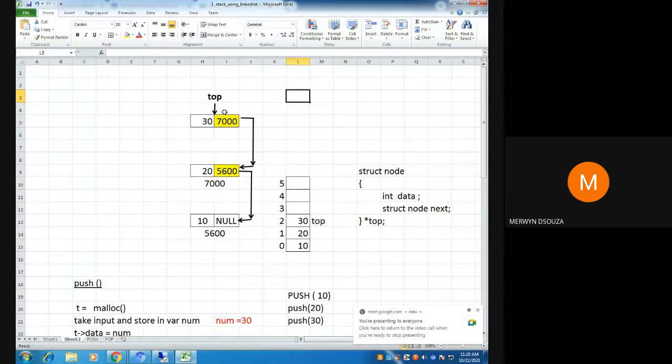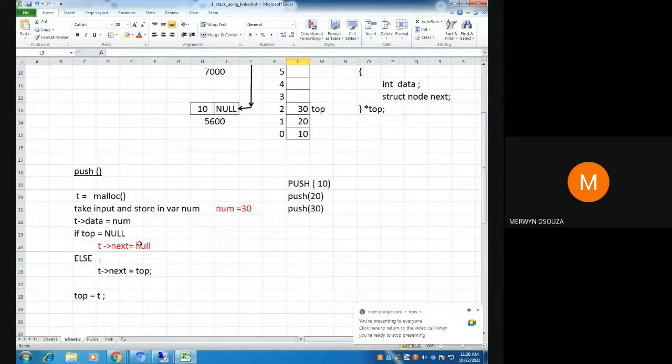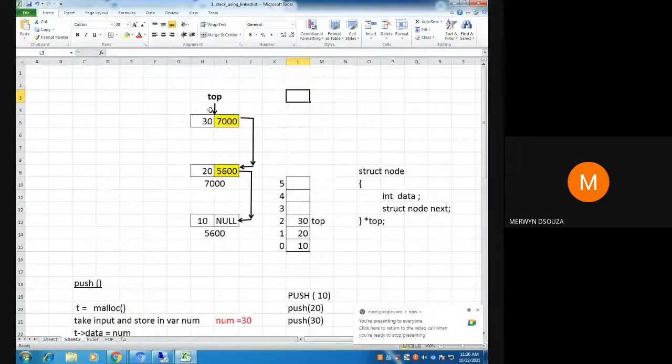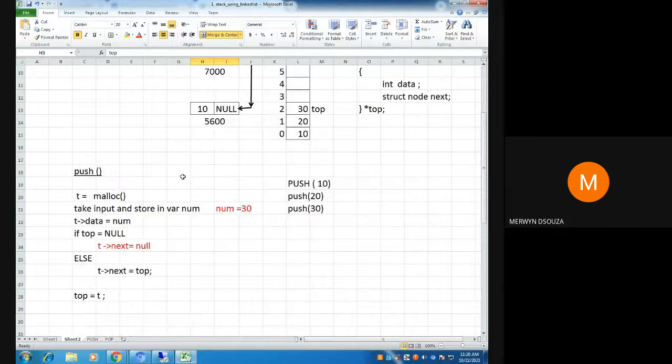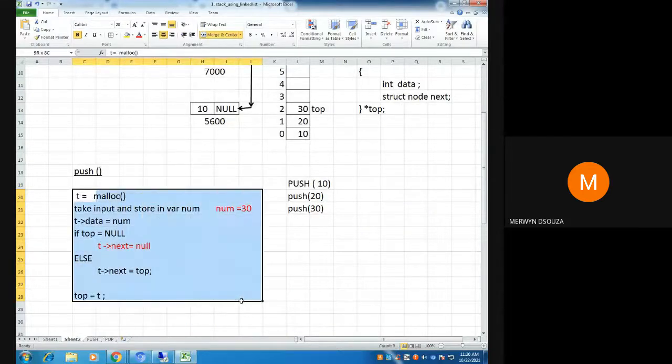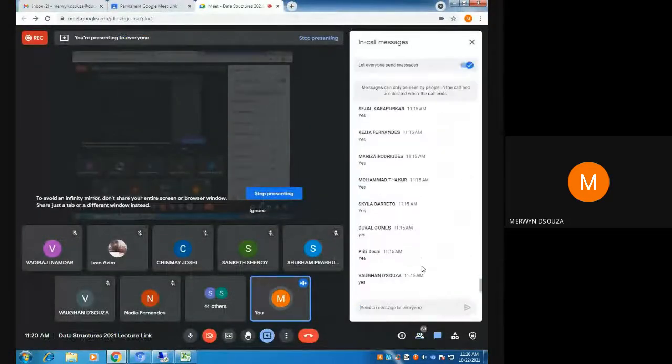And you're creating the nodes. As many times as you push data, that many times you're going to create nodes, and you keep making top point to the topmost element. Okay, so this is the way you're going to do it. Basic idea. Is it okay, everyone?